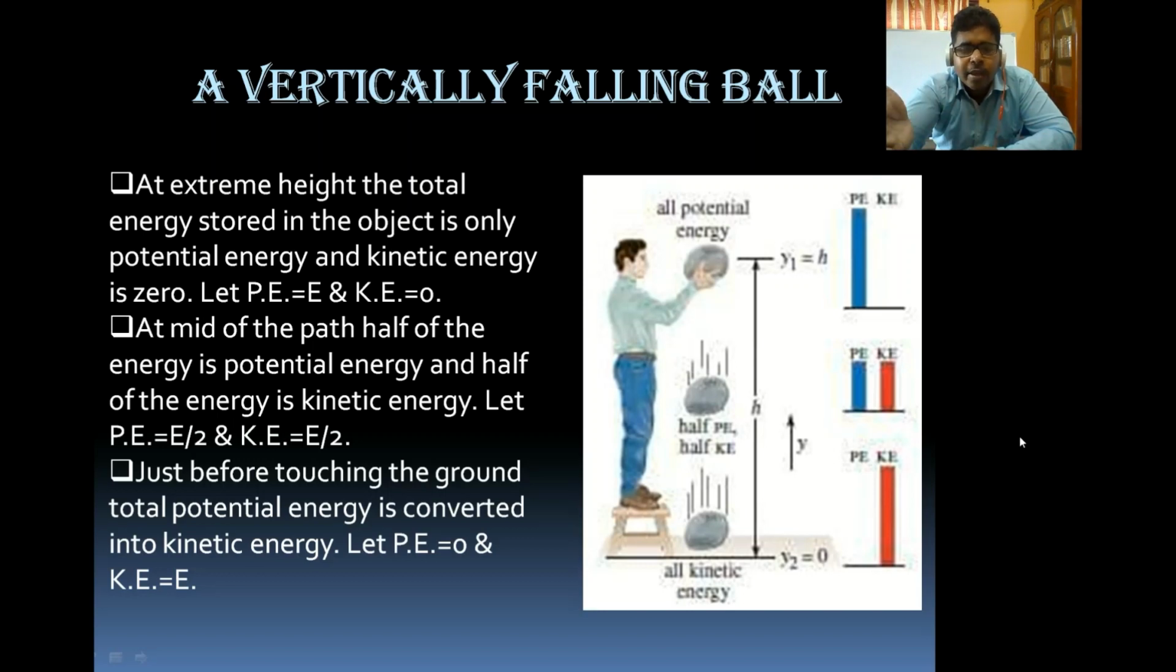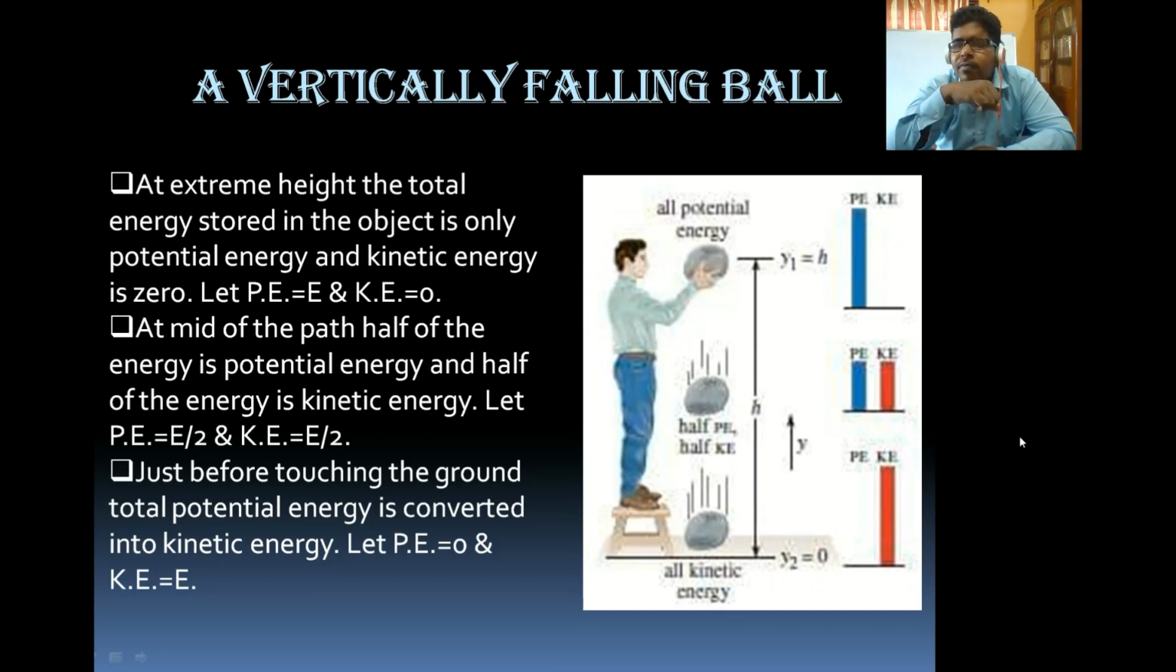Look at the image at the first point, where it is written y1 equals h. Here potential energy, shown by blue color, is maximum but there is no kinetic energy. It is also written in the statement that the potential energy we are taking is E, and kinetic energy is 0.